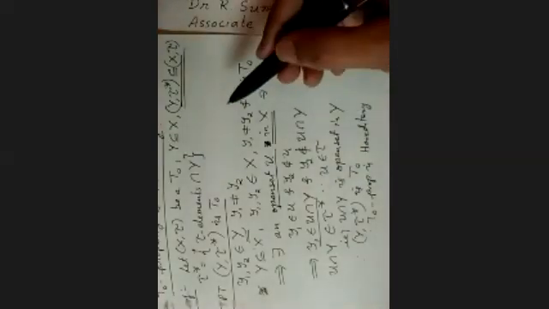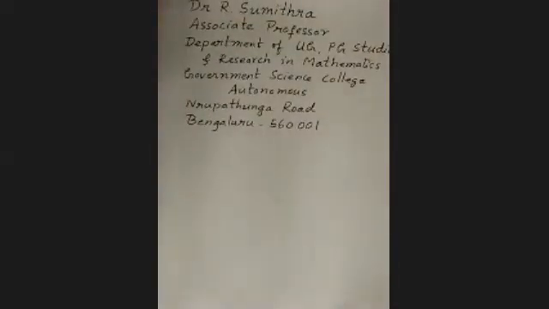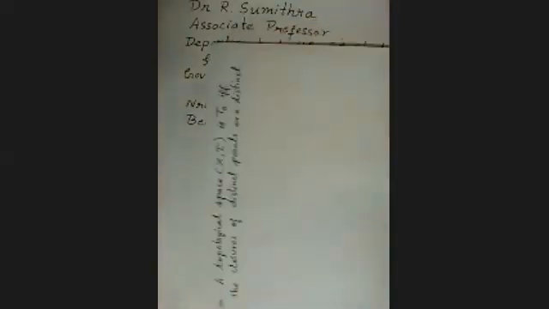Hereditary. So every subspace of a T naught space is T naught. Therefore, the T naught property is hereditary. Okay, now we shall go to the next theorem. The theorem says a topological space is T naught if and only if the closures of distinct points are distinct.